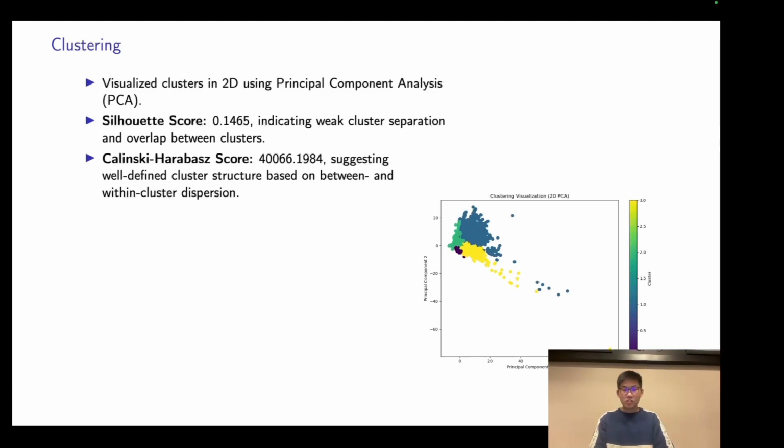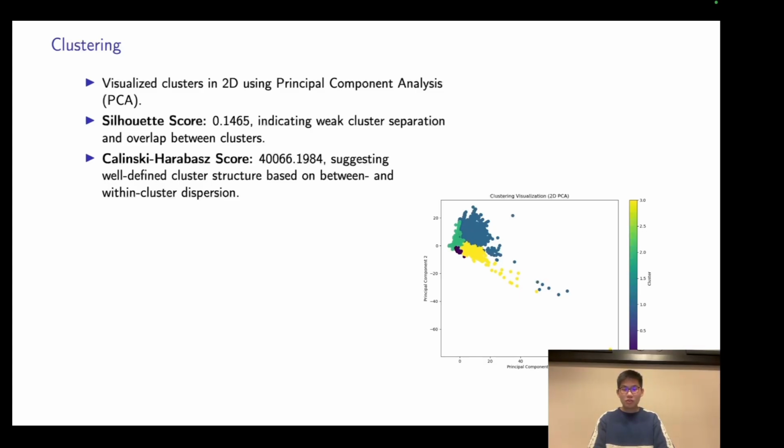Initially, the clustering was configured to identify 4 distinct groups, yielding a silhouette score of 0.1465 and a Calinski-Harabasz score of over 40,000. While these scores indicated moderate clustering quality with some overlap among clusters, they also showed meaningful patterns within the data.